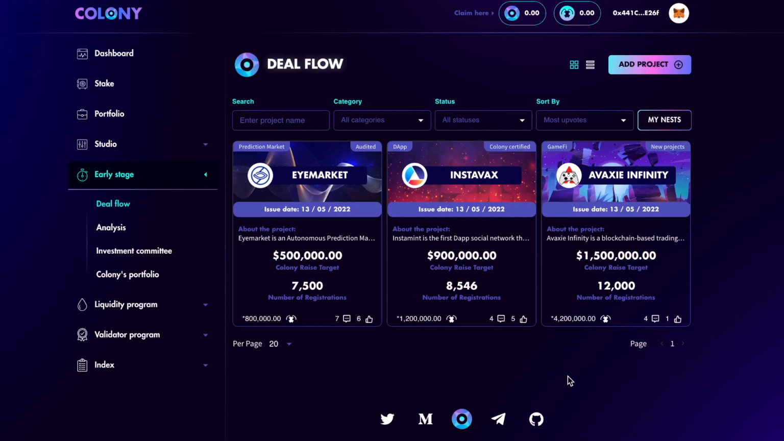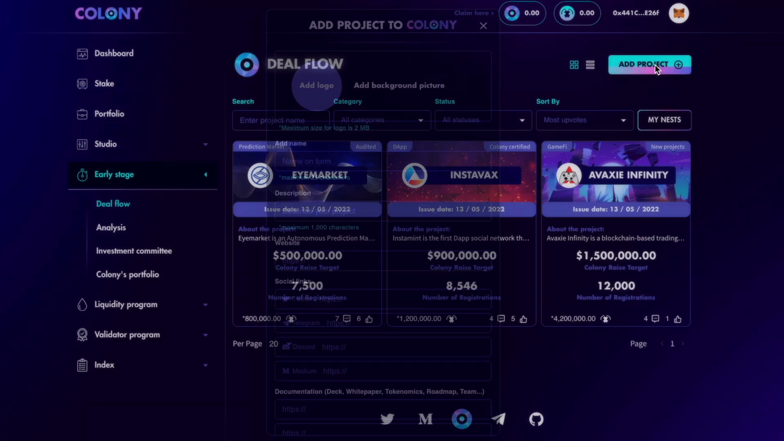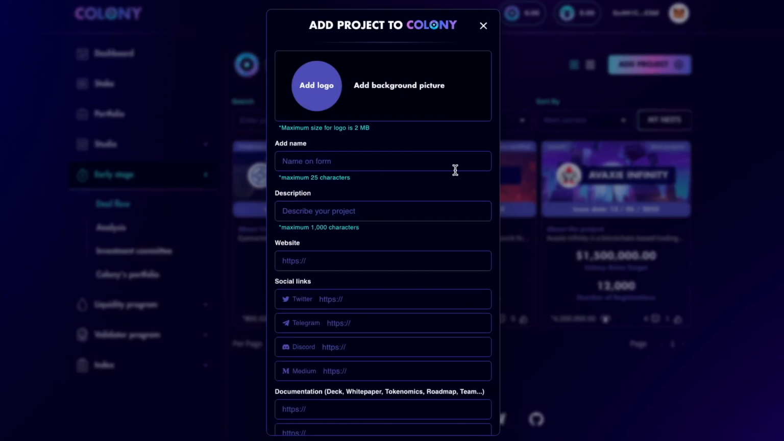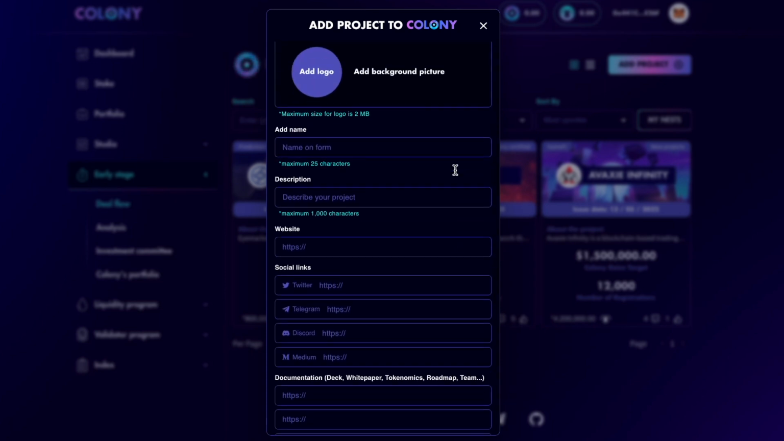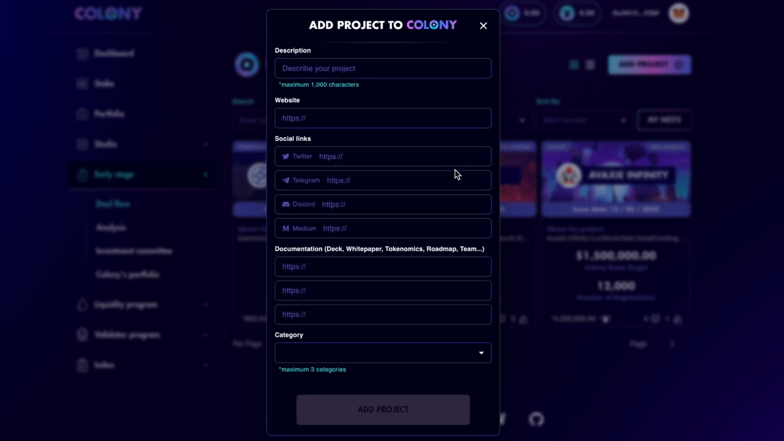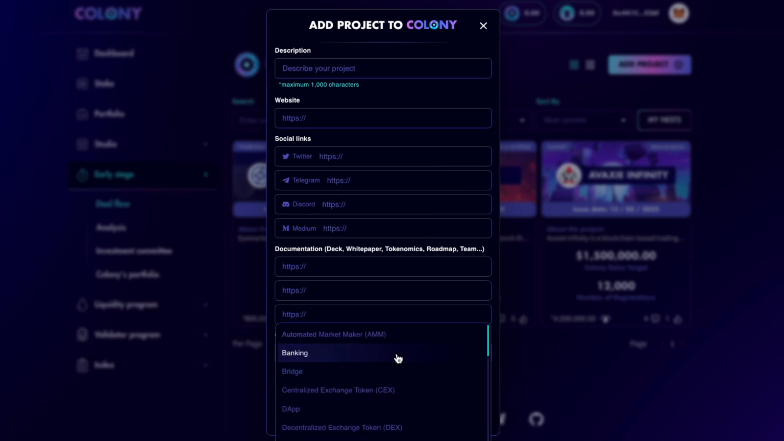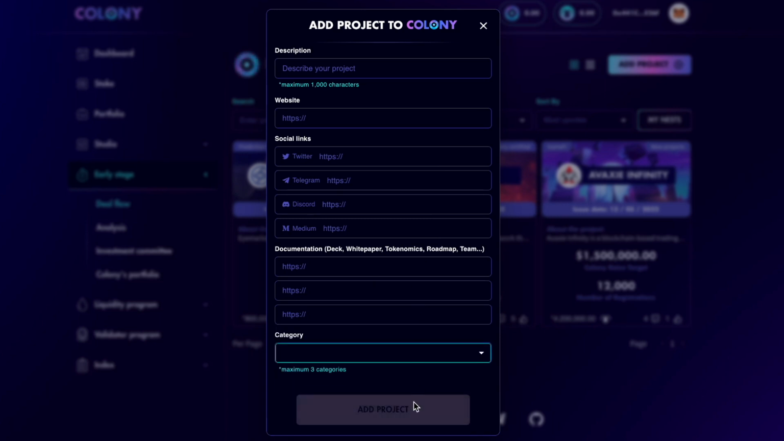One more thing to add is that the community can actually submit projects that they know they are building on Avalanche, or they have the intention to build on Avalanche. So all they have to do is click on this button, Add Project, and they can submit the information of the concerned project over here: name, website, social links, documentation, category, and they can add the project to Colony.